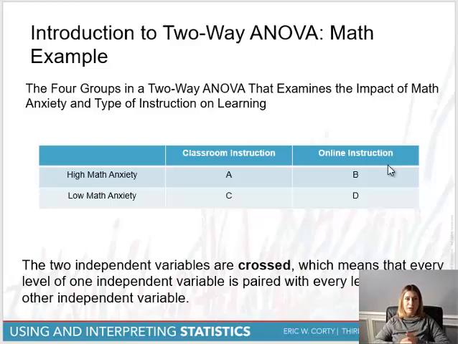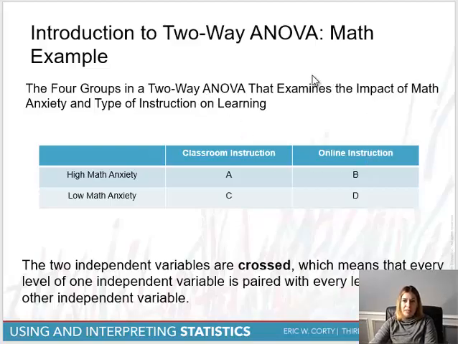So if you're a person who has a lot of anxiety over math, how do you think that's going to impact your ability to learn? The research does show that if you have a lot of anxiety, it can impair your ability to learn. Whether it's psychological or not, it just has this impact, right? So people who have math anxiety already have this hurdle they have to jump over.